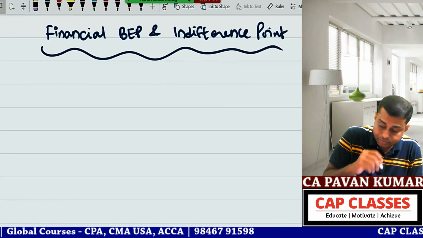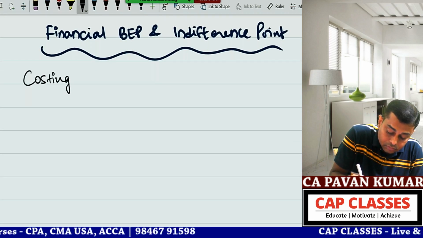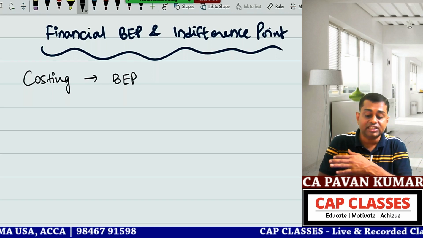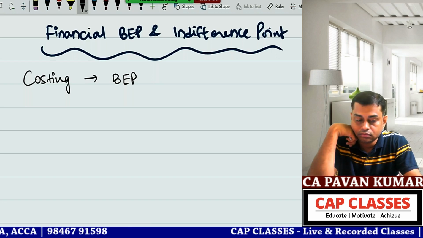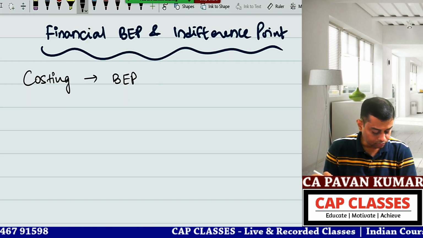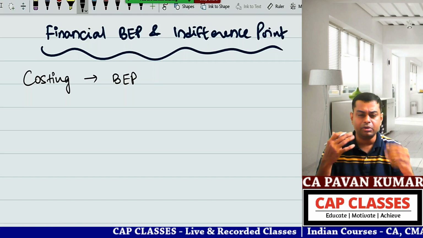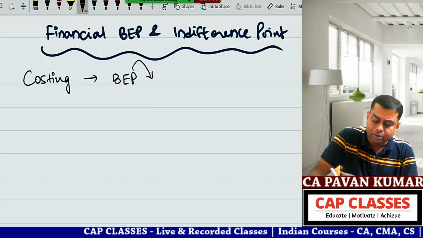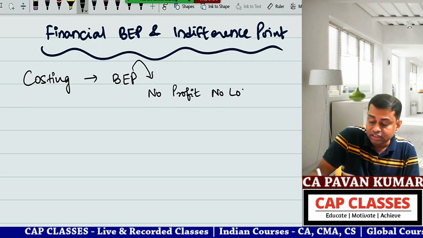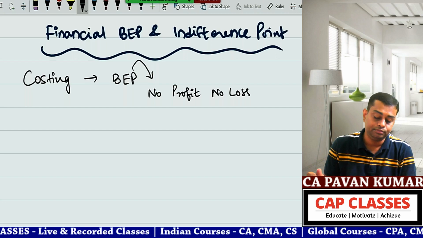Guys, in costing, Shweta, just say hi once. Hi, sir. Shweta, in costing, we have seen break-even point. You remember? Yes, sir. What is break-even point in costing? Tell me. No profit, no loss situation. Okay, so whenever someone speaks about break-even point, everybody says no profit, no loss. But I sincerely recommend you stop using this. Stop using no profit, no loss. I feel this is something like BCom level or 10th class level. It is not CA level.